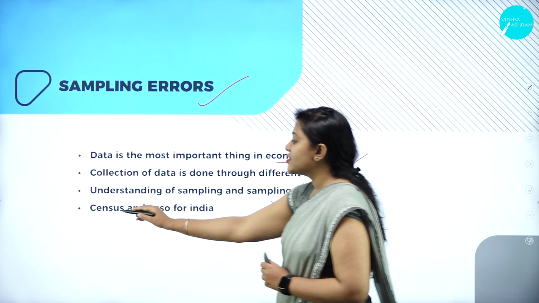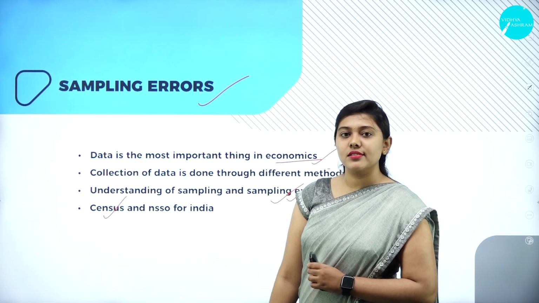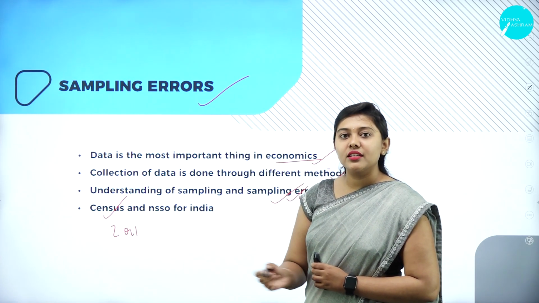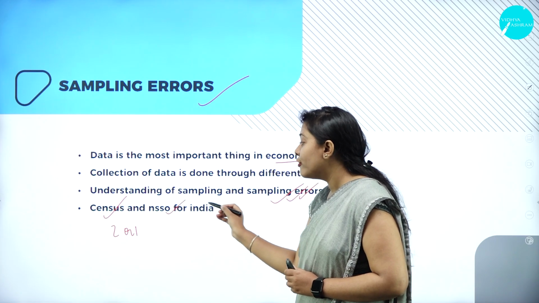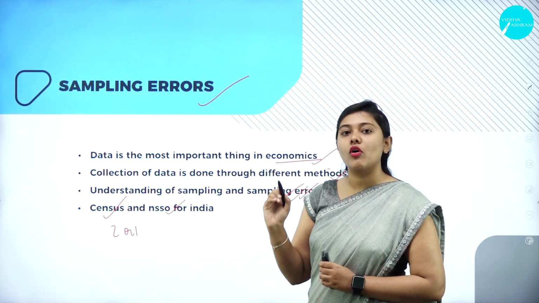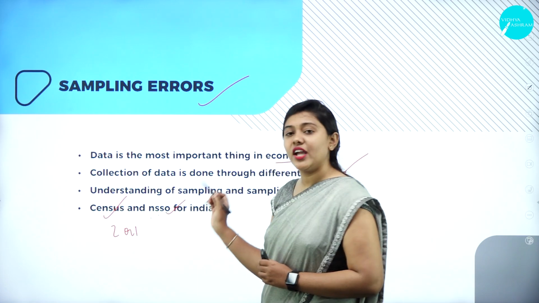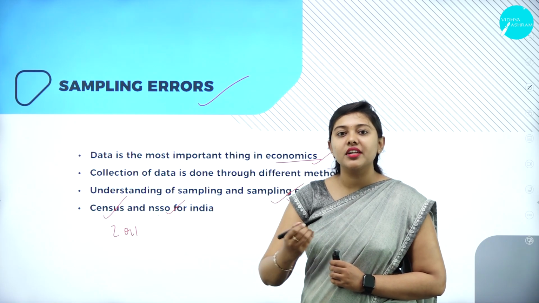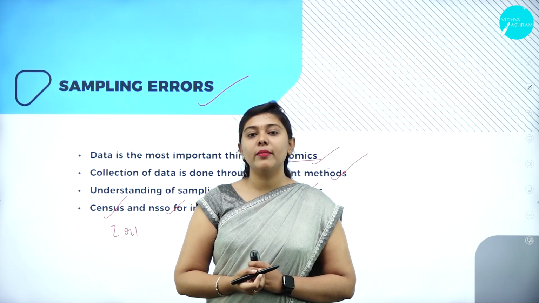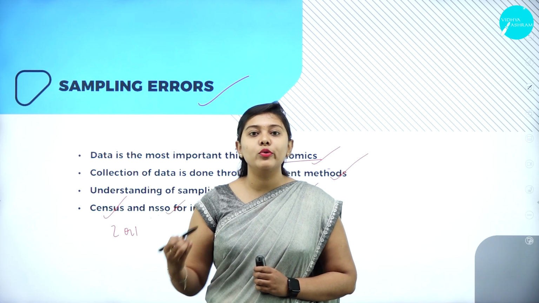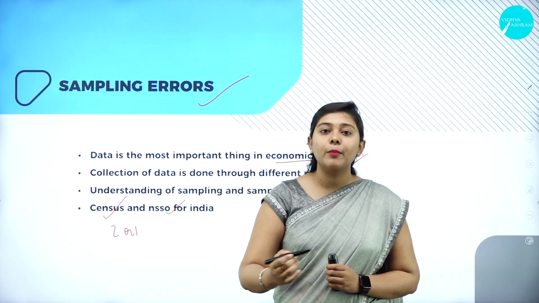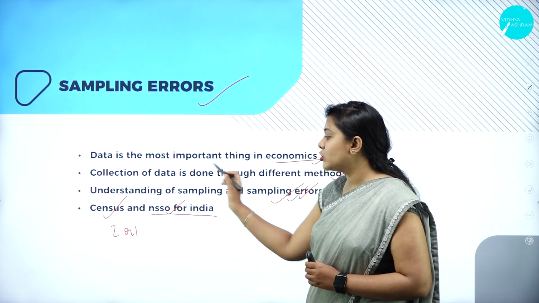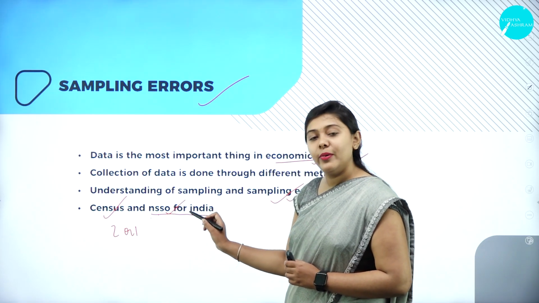We have discussed what the census is all about. The census is conducted every 10 years. In 2011 the census was conducted and the data is there. For India, to know the census, we have the National Sample Survey. That survey provides India's entire population, the literacy rate, the unemployment, the urban and rural population, what is developing and what is underdeveloped, everything. All that data is provided for India through an agency called the National Sample Survey.